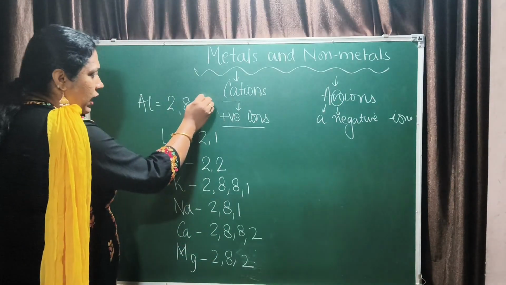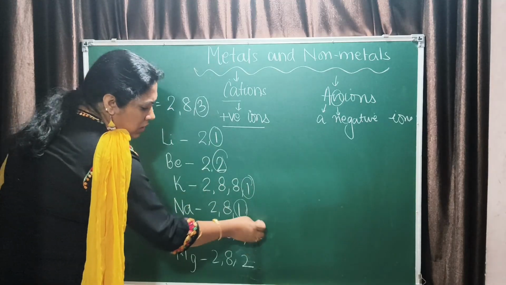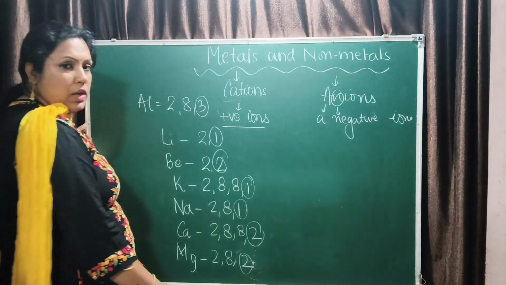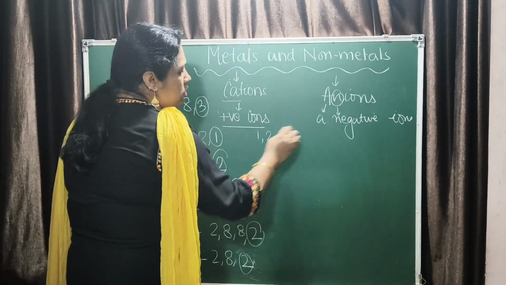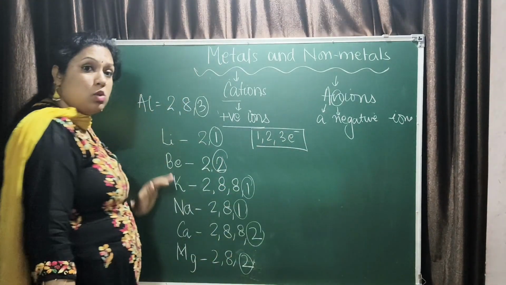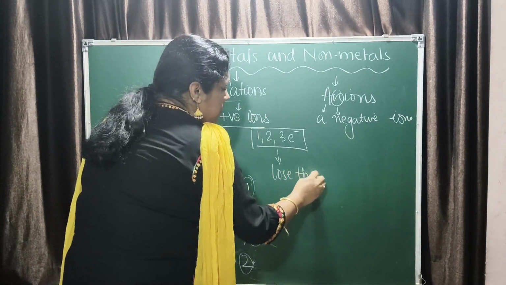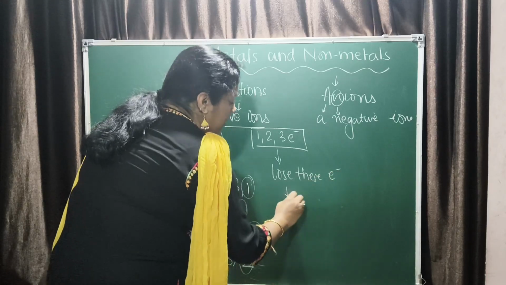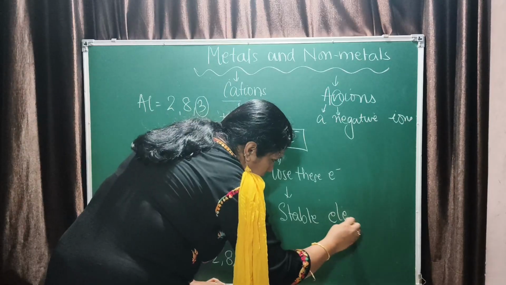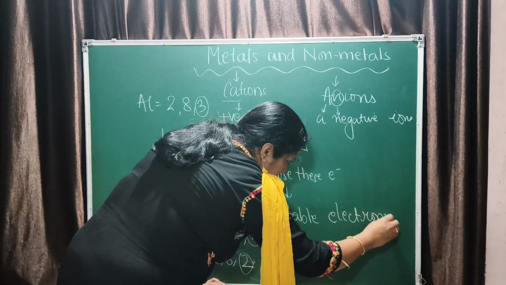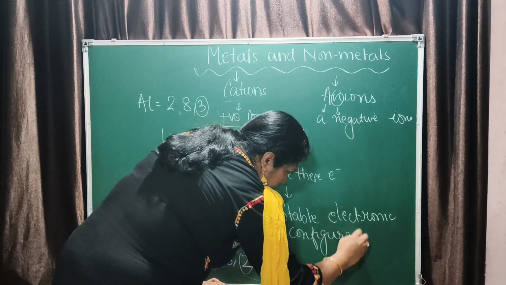Now, what you'll notice is that every metal has either 1, 2 or 3 electrons in its outermost orbit. So they have the tendency to lose these electrons and attain the stable electronic configuration of the nearest noble gas.